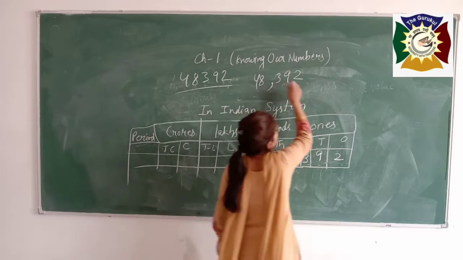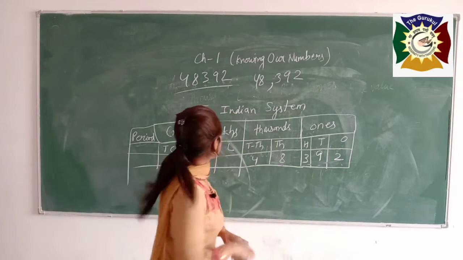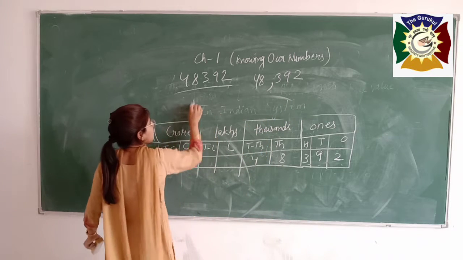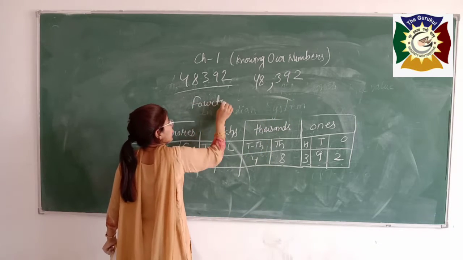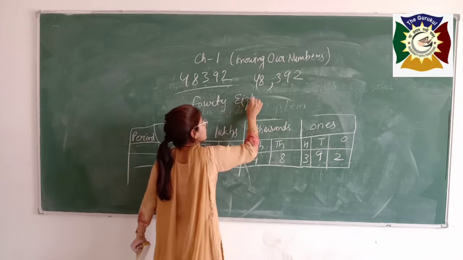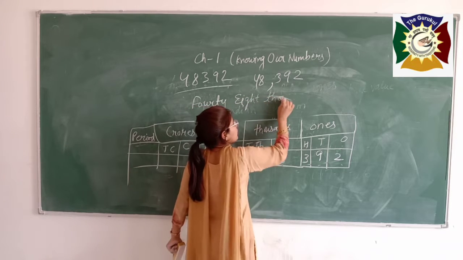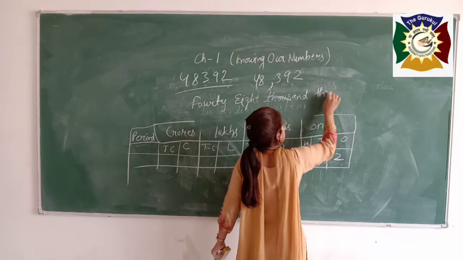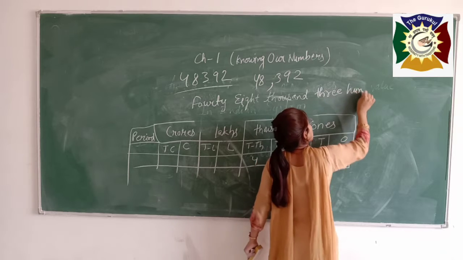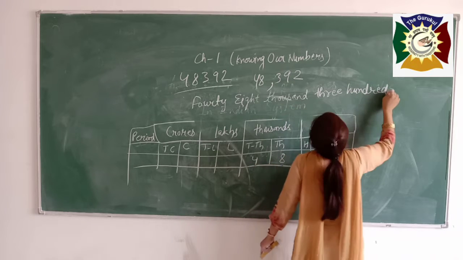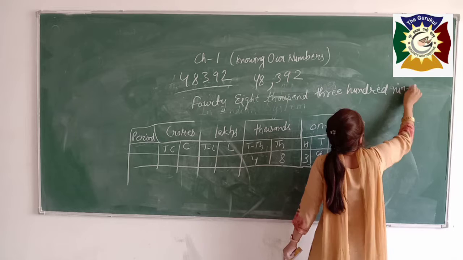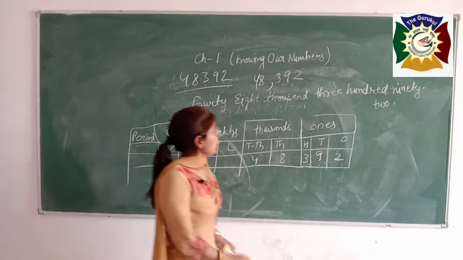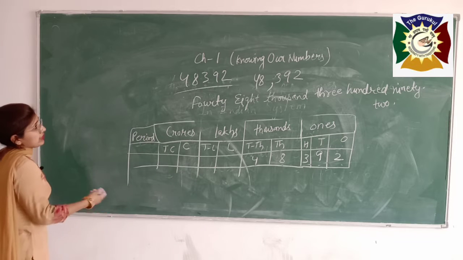Or in words, you can write this number as 48,392. For more clarity, I will give you one more example.